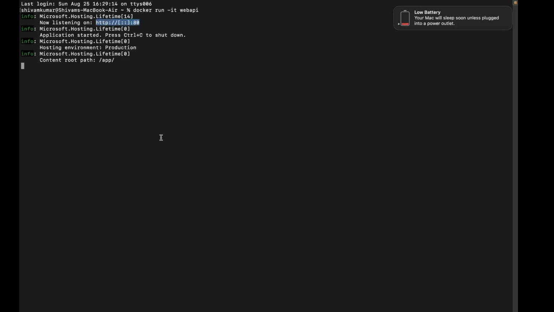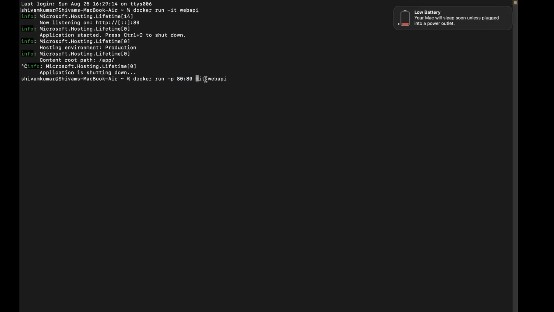So here comes the concept of port mapping, right? You can map your local machine port to the container's port. So let's see how we can do it. Let's close this container. Now I can write -p, which is for port mapping. You want your machine's port 80 to map to the container's port 80, because our application is running on port 80 in the container.